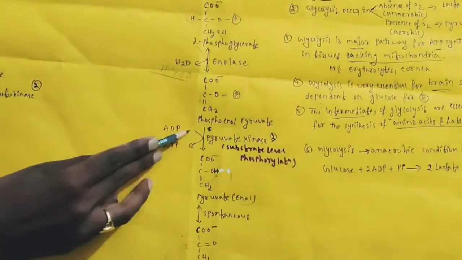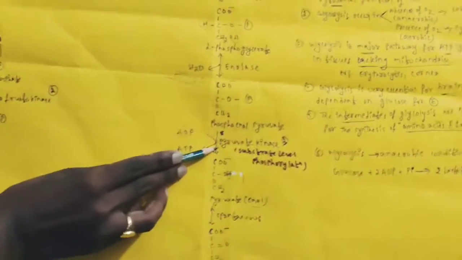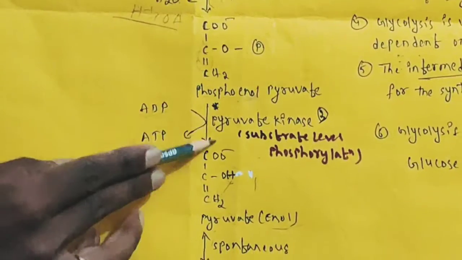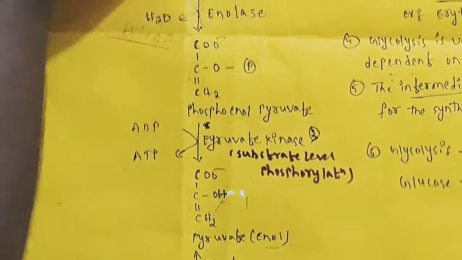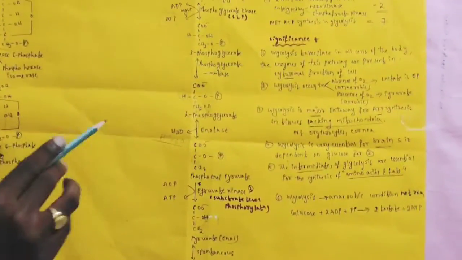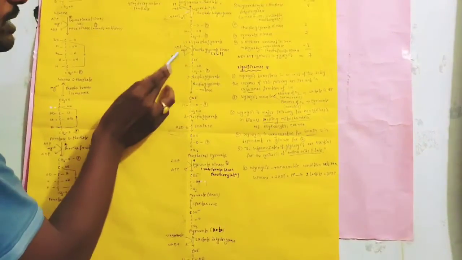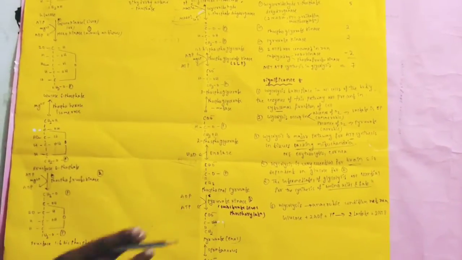And the last one is the pyruvate kinase reaction. So only these 3 irreversible reactions take place in glycolysis. The remaining all are reversible reactions. Okay, this is about glycolysis.